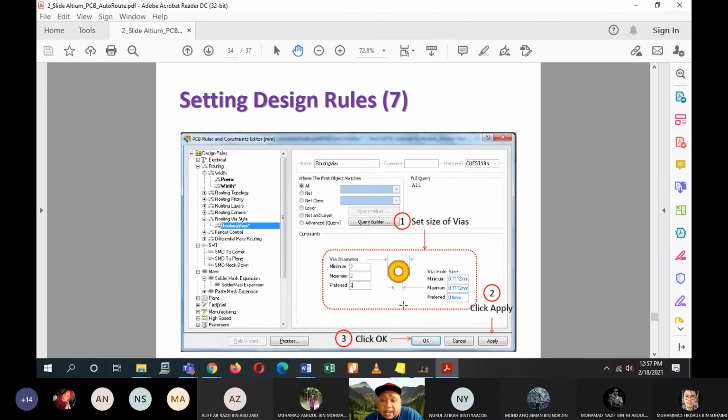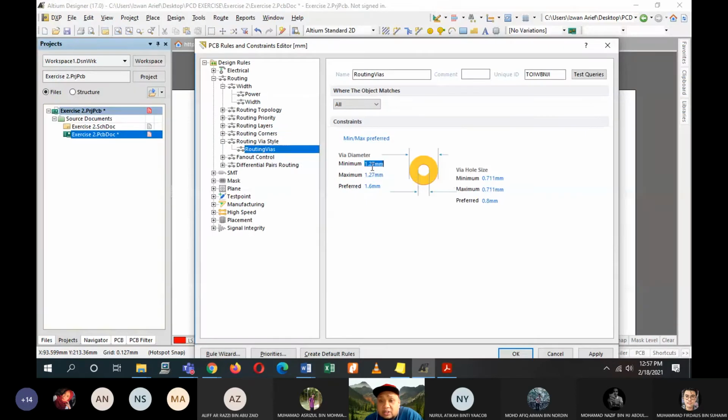So we change the values of the diameter to 2 for maximum, minimum and preferred. And then the via hole size to become 0.7, 0.7, 0.8. So just change the value lah. So this is 2 millimeters, 2 millimeters, and then here 0. Okay, this is just like them be lah, but I would prefer 0.8 lah. Okay, minimum, maximum, and preferred as 0.8. So that is the size of this hole.